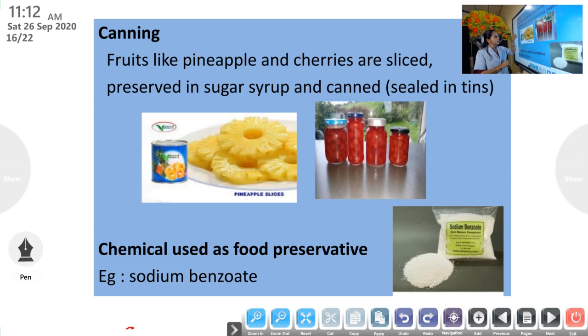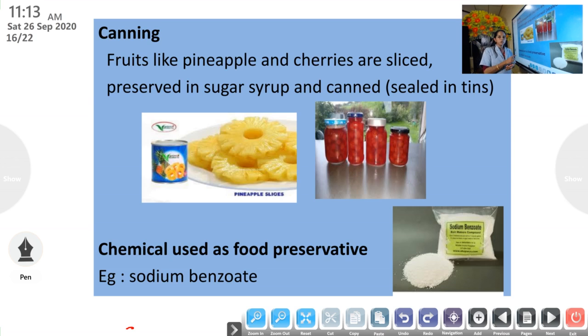There is a lid at the top. When we open it, it is sealed there. After opening it, we have to consume it within, I think, 2 or 3 days.